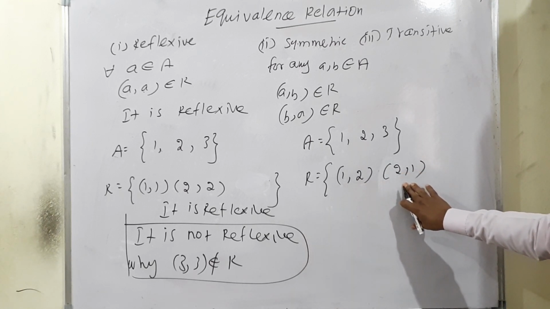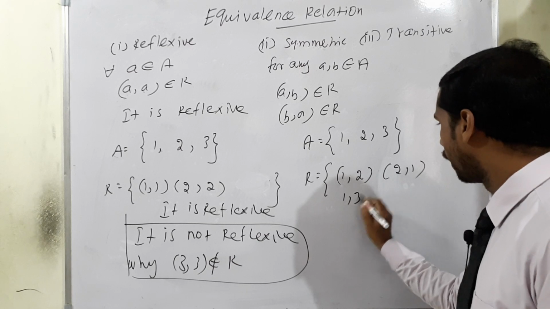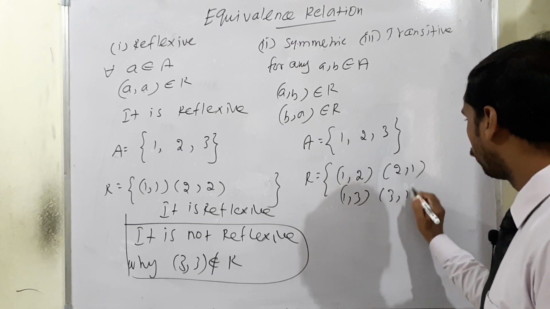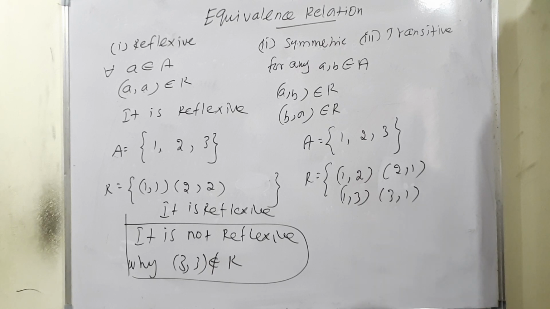Then only we can say this is called symmetric. Next, in the case of (1,3), definitely (3,1) also should be there. Then only we can say it is symmetric.